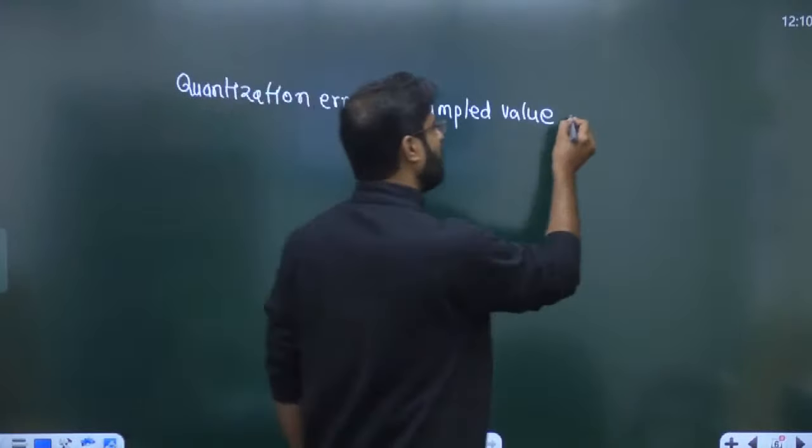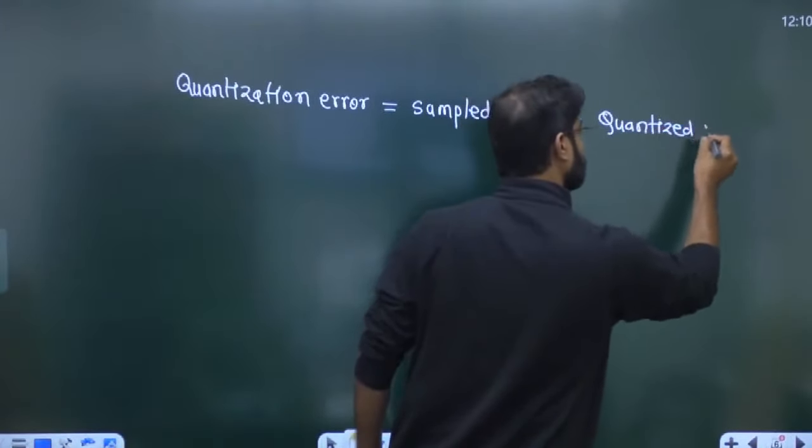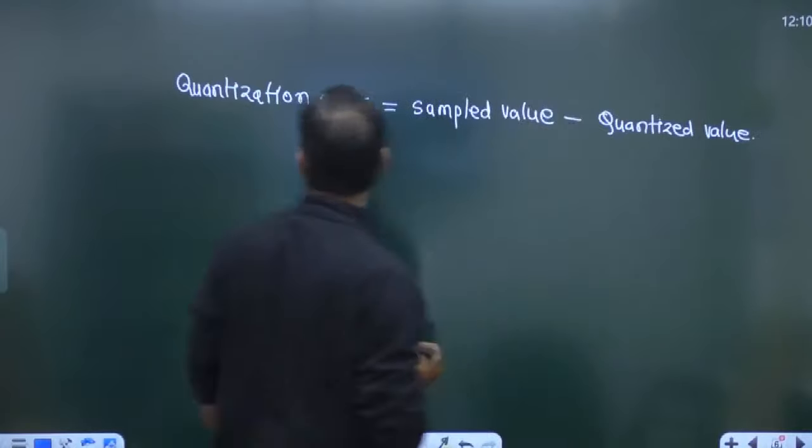So sampled value minus quantized value is called quantization error.